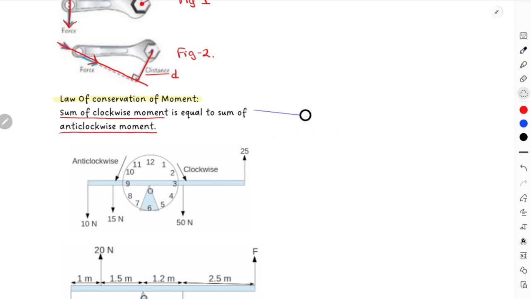This is clockwise and this is anti-clockwise. Okay, I'm not sure if this is correct or more confusing, but if your beam moves in this direction about the fixed point, then this is your clockwise direction. And if your beam moves in this direction, that will be your anti-clockwise direction.